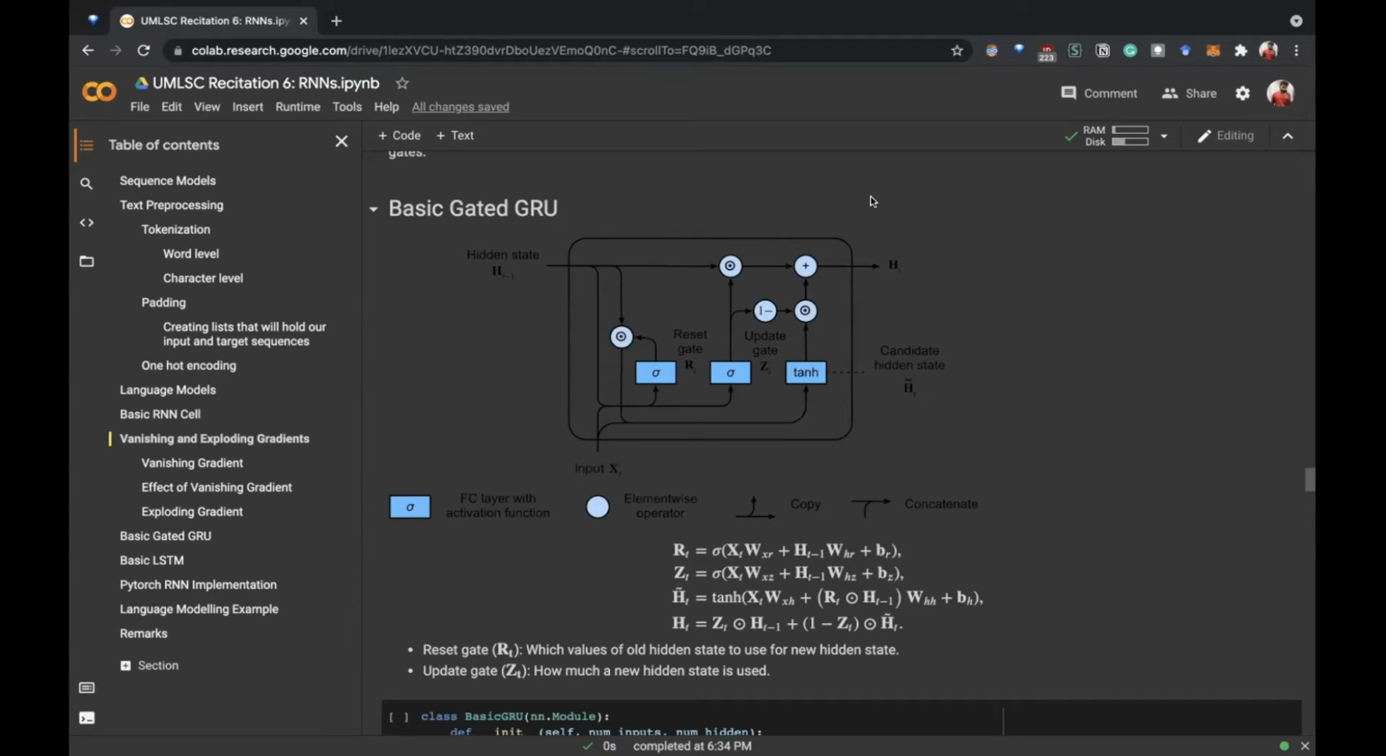Yeah. So I'll pause for a minute or two and then we can start with dealing with the more complex types of RNN networks, which handle this vanishing gradients issue and also long-term dependency.